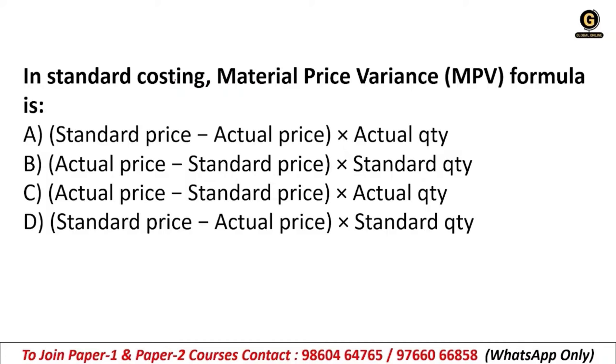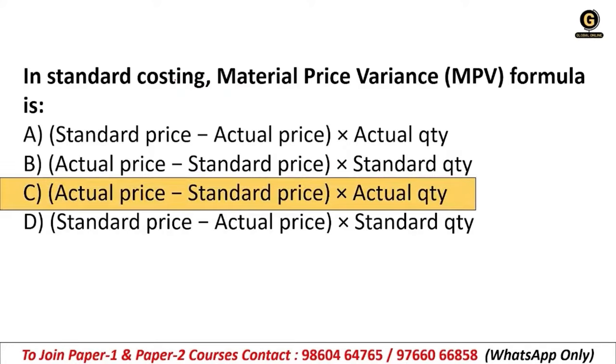B. Actual price minus standard price into standard quantity. C. Actual price minus standard price into actual quantity. Or D. Standard price minus actual price into standard quantity. What will be the correct answer? Give it in a comment box. So the right answer of this question is option C.